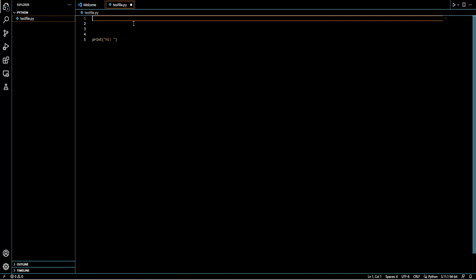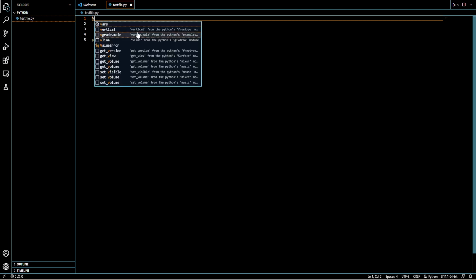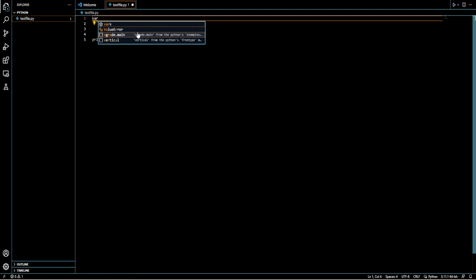Variables are basically a name which you can use anywhere. So for example, if you put it out here and not inside of a function, it will be a global variable. And if you make a global variable, it basically means you can use it anywhere. A variable is basically a name, or whatever you want to name it. Let's say var, standing for variable. I can make a variable which is named var, and var will basically be the value of something.